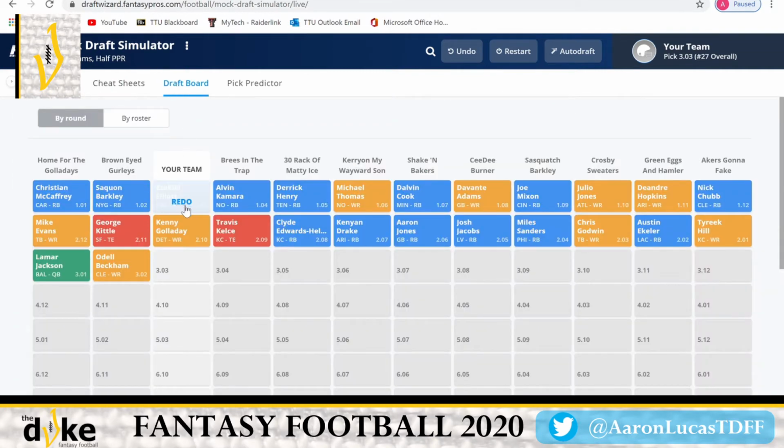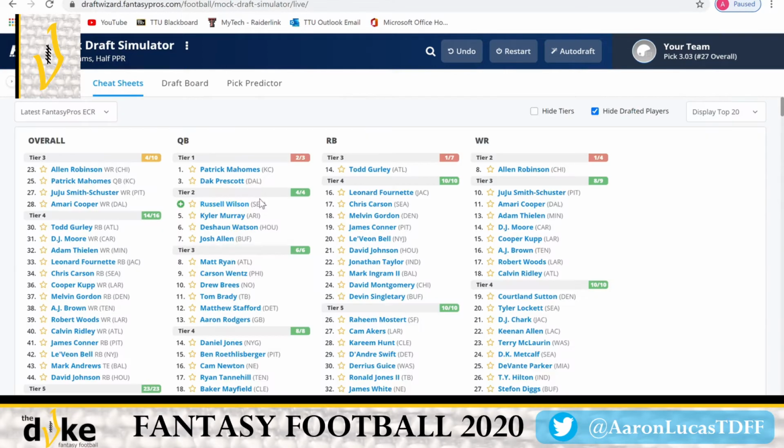and I mean, I feel safe with Zeke, but I would really like to get 1 more running back before we just completely lose out on these running backs. So it's definitely between Todd Gurley or taking that chance on Patrick Mahomes.